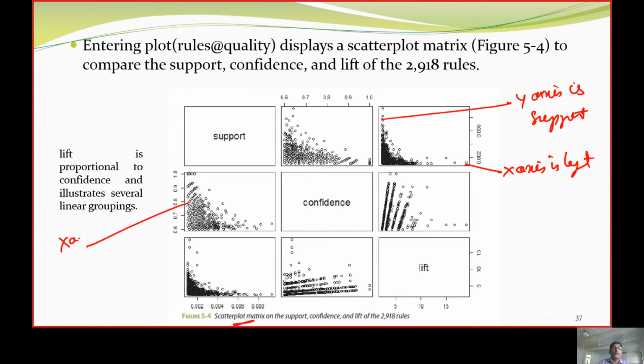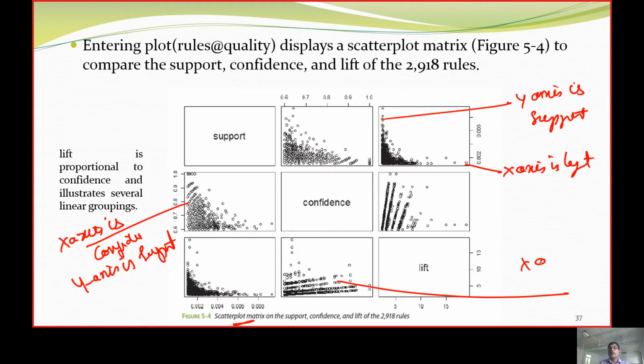And then the x-axis is confidence, and the y-axis is support.